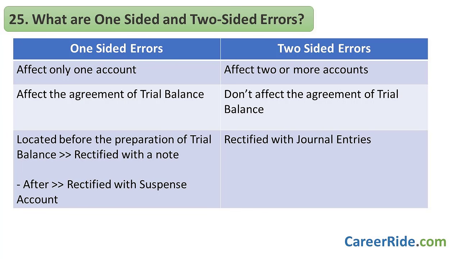Okay, now coming to the next question. What are one-sided and two-sided errors? So see, one-sided errors affect only one account and they affect the agreement of trial balance. If one-sided errors are located before the preparation of trial balance, they can be rectified by giving a note to debit or credit the account. But if they are located after the preparation of trial balance, they are rectified with the help of suspense account. Two-sided errors affect two or more accounts. They do not affect the agreement of trial balance. These errors are rectified with the help of journal entries.